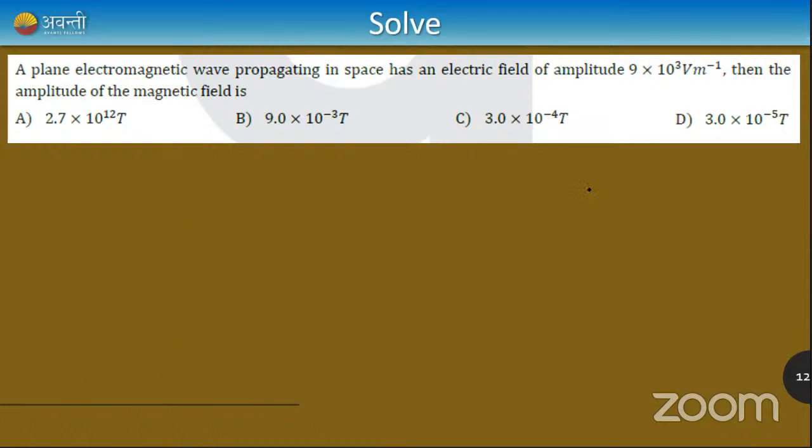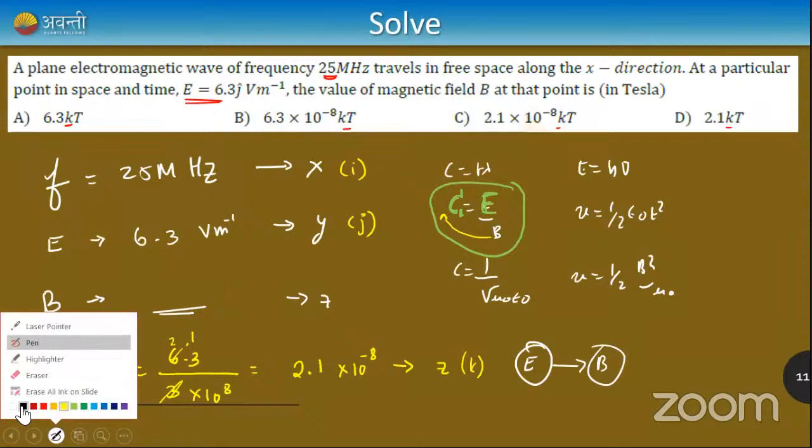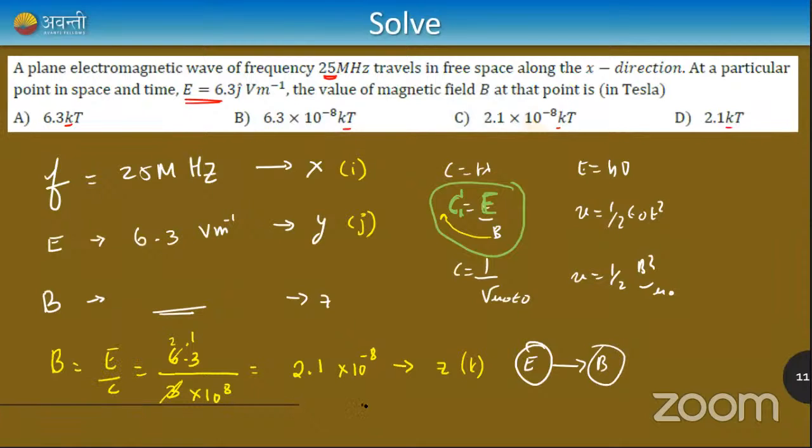Cool, right? So E cross B gives the direction of wave. Let me write down the point here. Remember this: the direction of electromagnetic wave is given by E cross B. The thumb direction, when you cross E and B, will give you the direction of wave. Cool, right? Am I clear with this concept, guys?